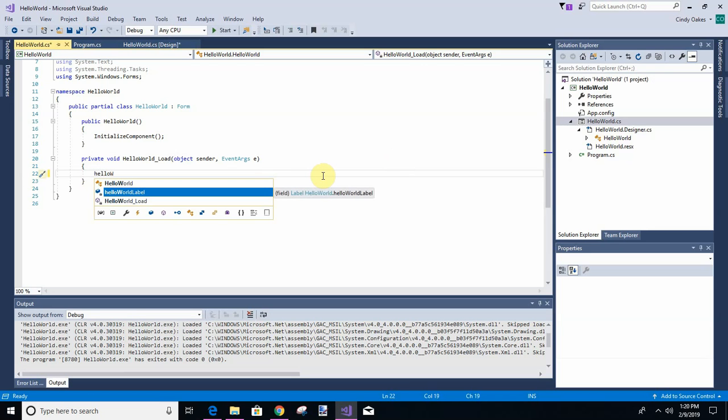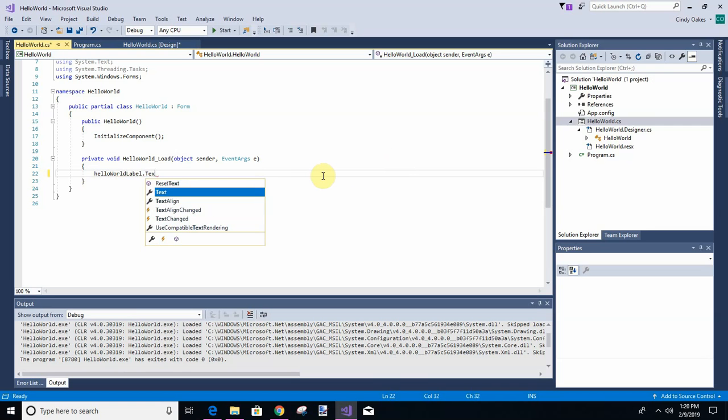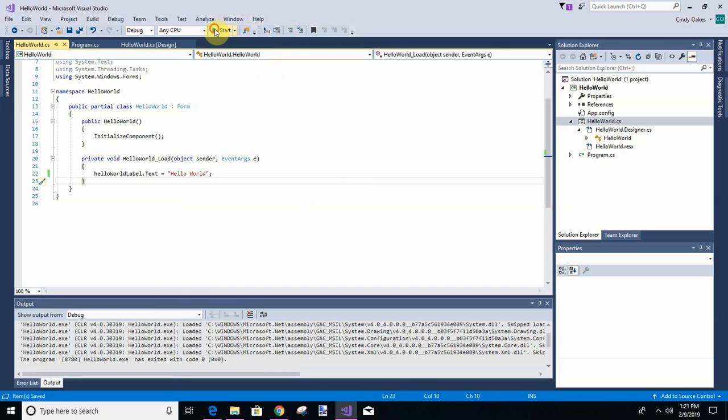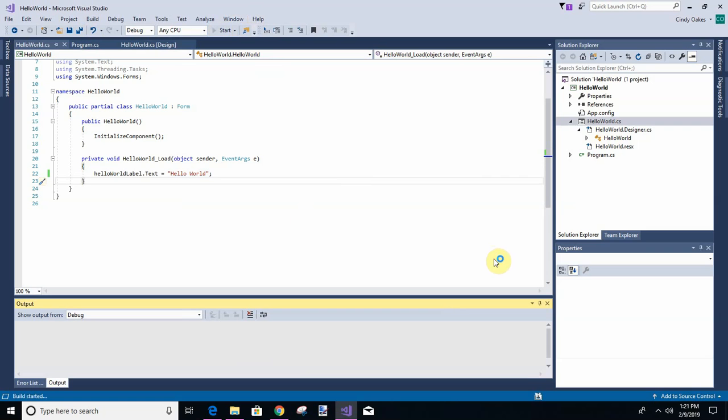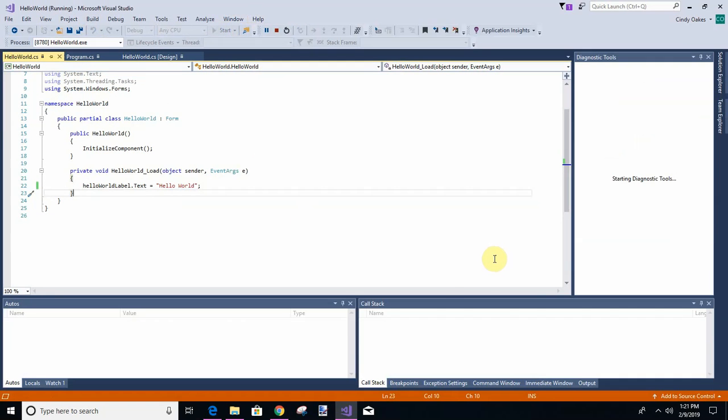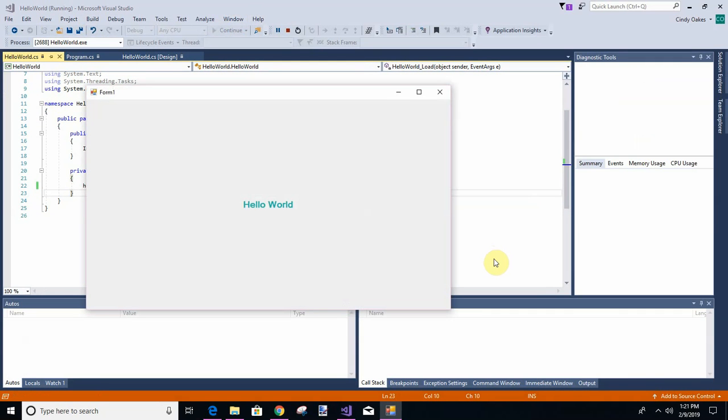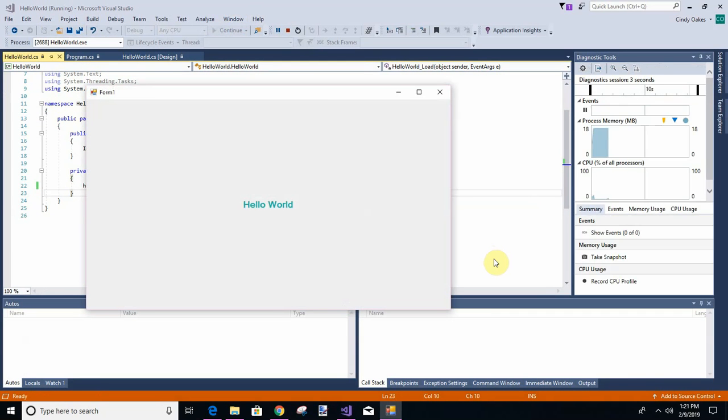And we have to remember what we called it. We called it hello world label. And we can do dot text equals, and then the sentence, with a semicolon. Okay. And I'm hitting Control S to save. And so let's go. Alrighty. There we go. It says hello world.